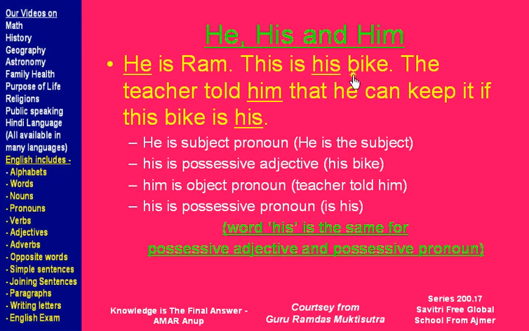Whose bike is this? His bike. So his is possessive adjective. The teacher told him. In this part of the sentence, the teacher is the subject, told is the verb, and him is the object. He is the object of telling. The teacher is the person who is telling, so he is the subject who is doing the activity. He can keep it if this bike is his. So his is a possessive pronoun. Note that the word his is the same for possessive adjective and possessive pronoun.